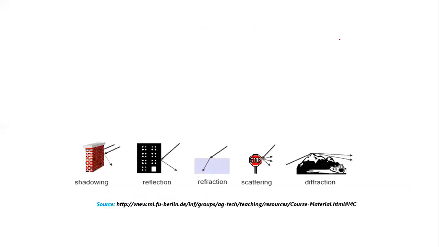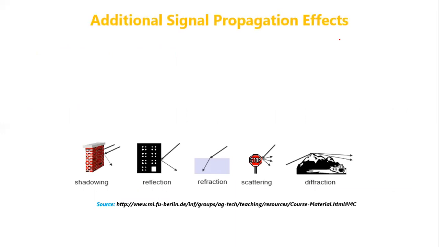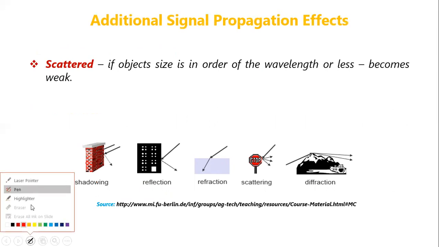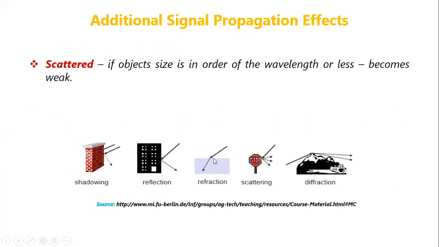The next is scattering. Sometimes the signal may get scattered if the object is in the order of the wavelength, or if it is less than the size of the wavelength, then the signal will get scattered. Here you can see there is a diagram for scattering. This is a typical example of how the signal is getting scattered.